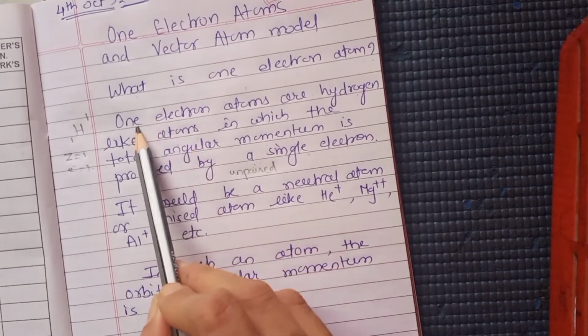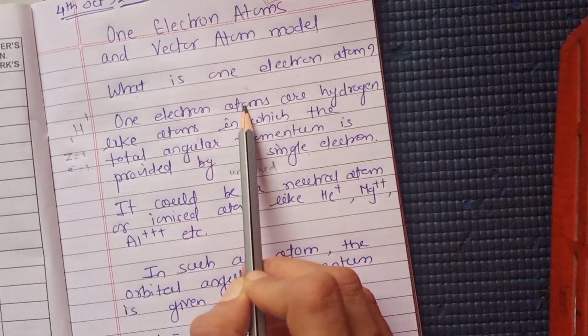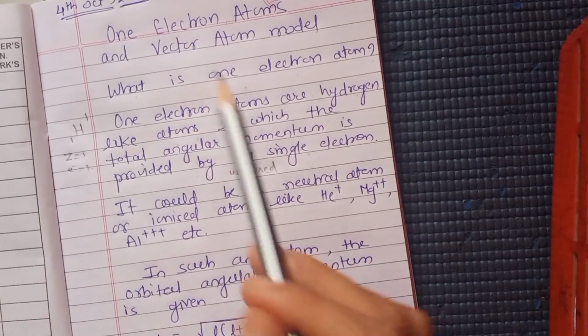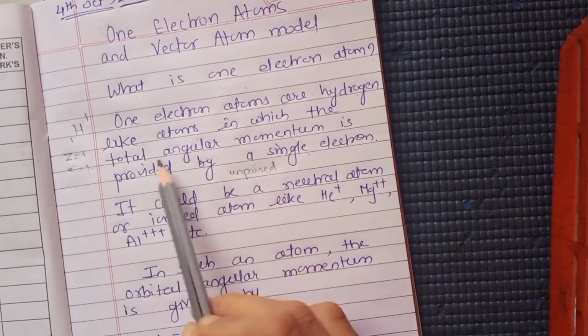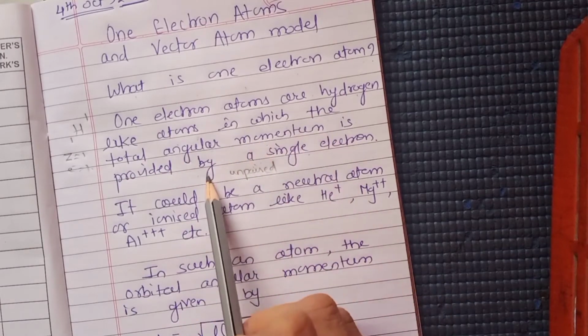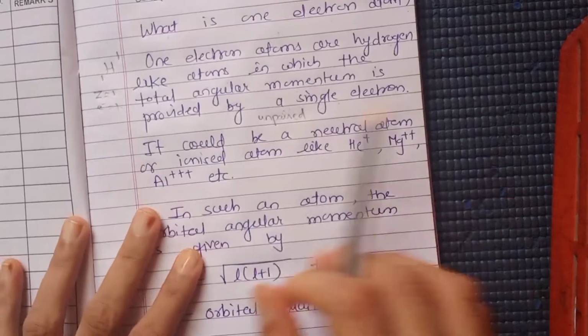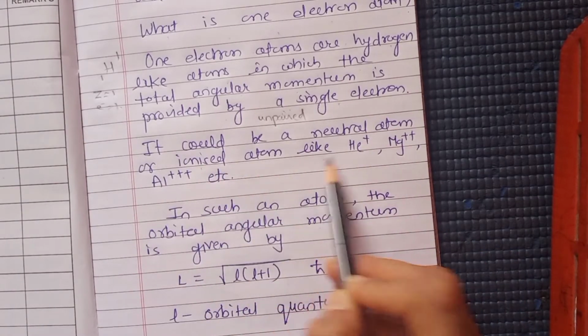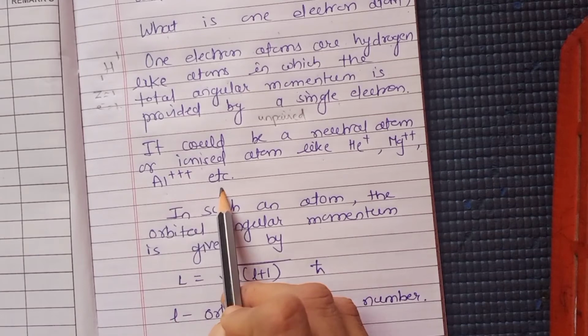Now, when we are talking about one electron atoms, these are specifically the atoms which have one unpaired electron. So that one unpaired electron will contribute to the total angular momentum. Okay. Now, it could be a neutral atom or ionized atom like helium, magnesium, aluminium, etc.